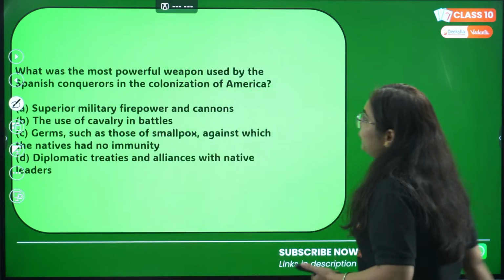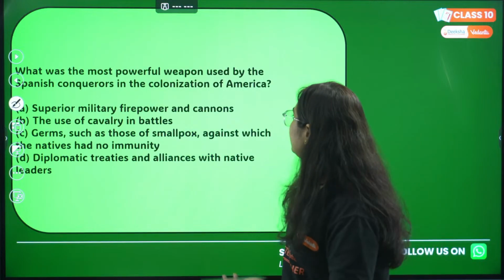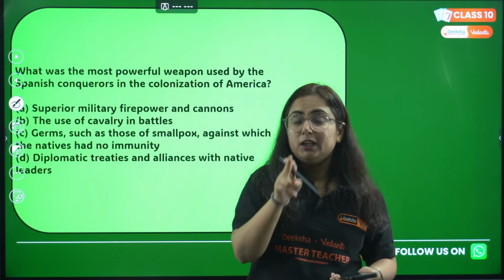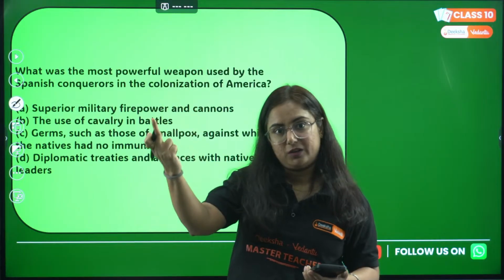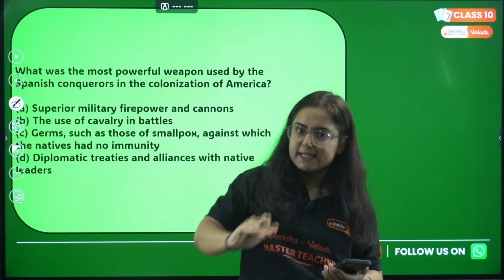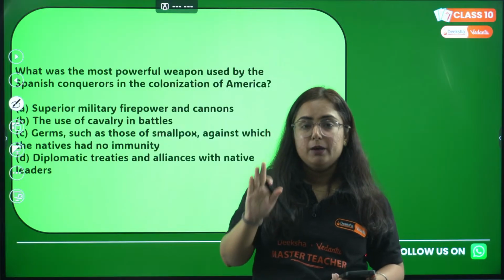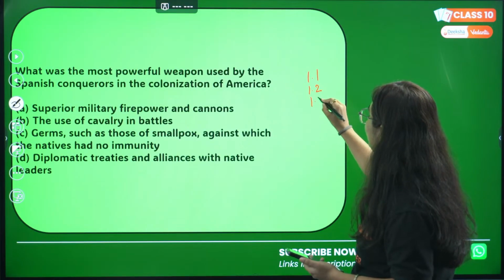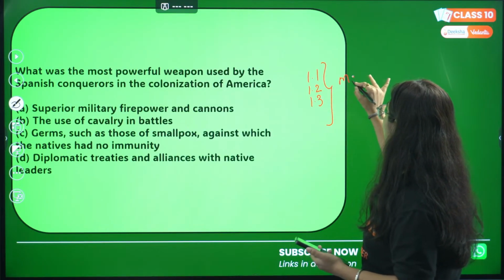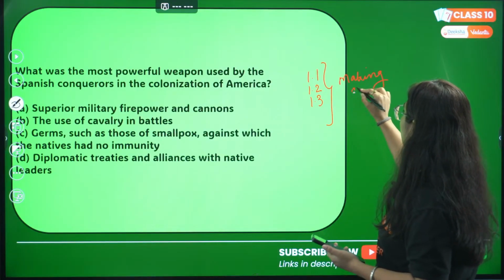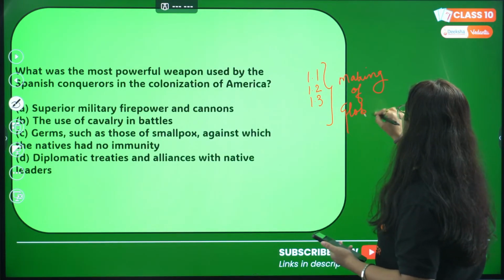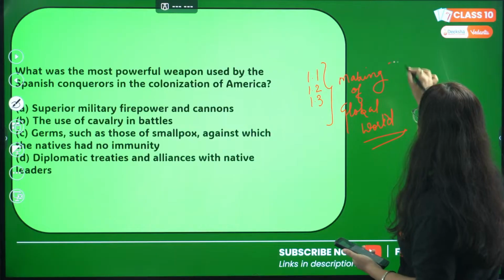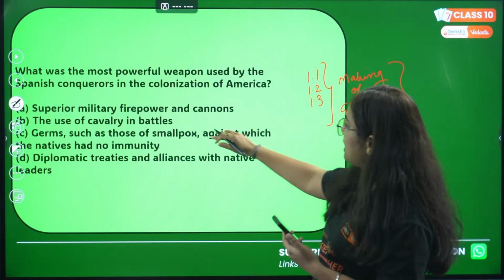What was the most powerful weapon used by Spanish conquerors in the colonization of America? Now this is from the making of the global world. Okay, again a new chapter, and yes, MCQs come from that chapter too. We know that from that chapter only 3 topics are coming: 1.1, 1.2, 1.3. If anyone is confused about what is coming from making of the global world, I already made a video on that. You can search for a one-shot video on this chapter, you will get it. Answer this up till then.